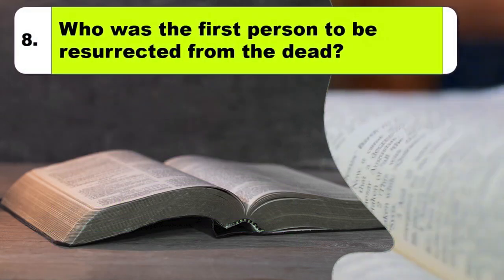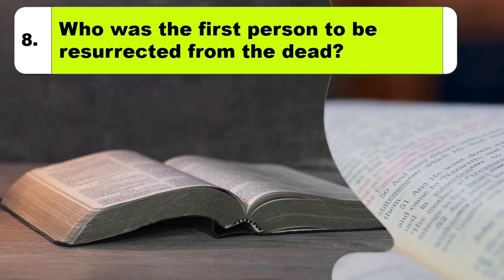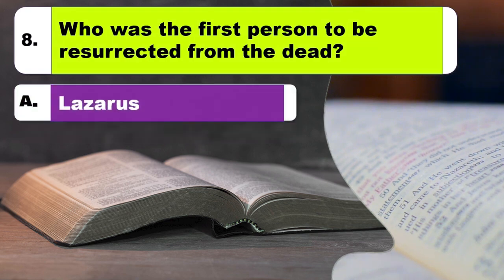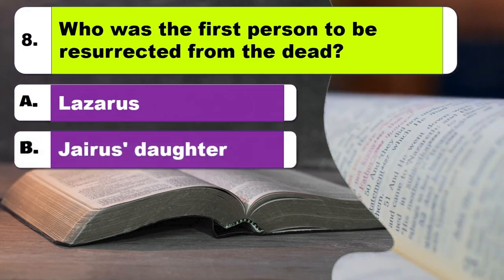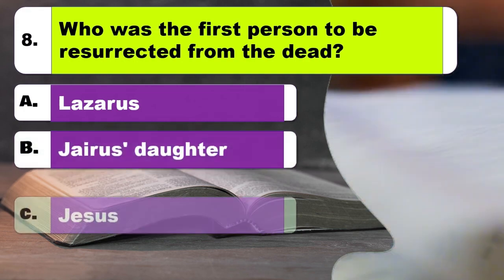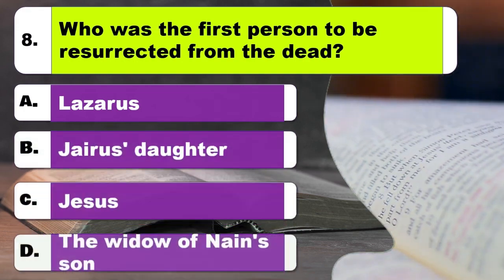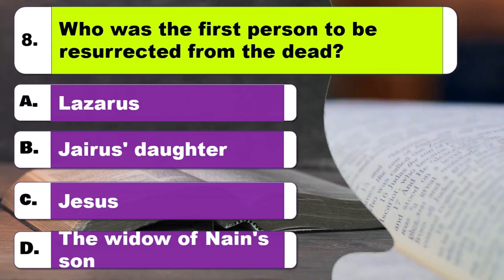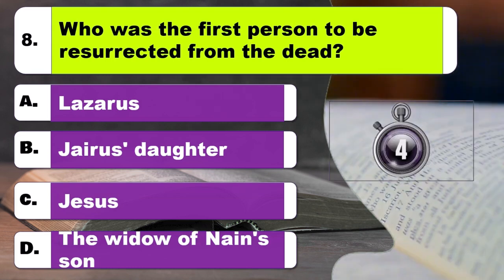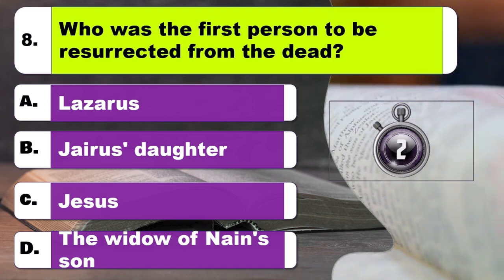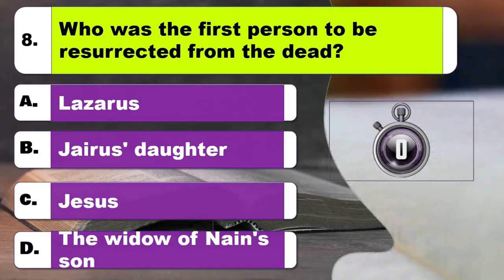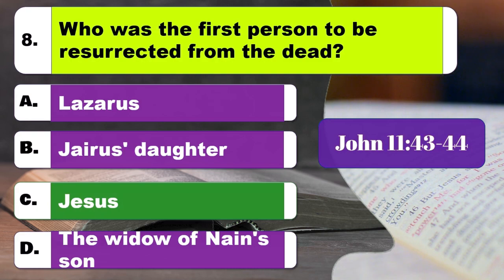Question 8. Who was the first person to be resurrected from the dead? Option A, Lazarus. Option B, Jairus' daughter. Option C, Jesus. Option D, the widow of Nain's son. The right answer is option C, Jesus.